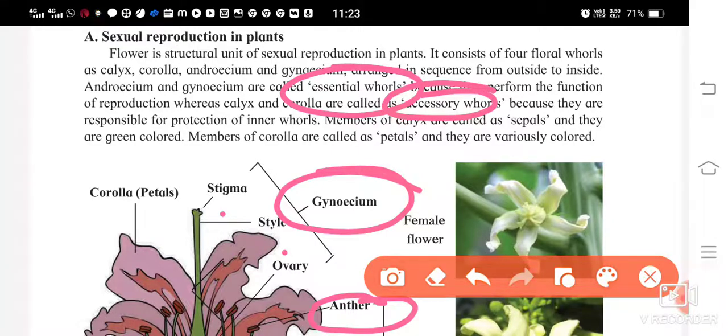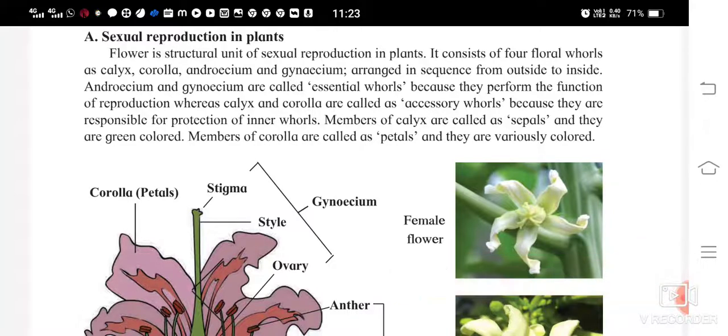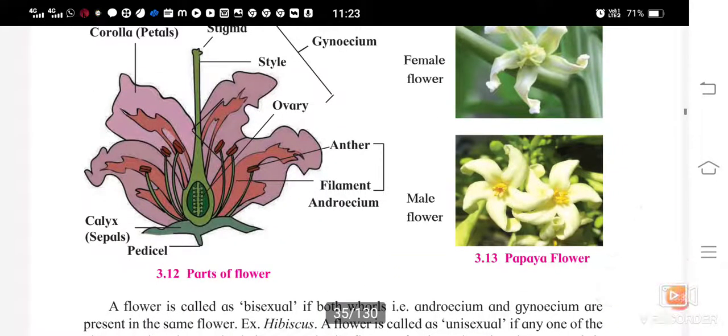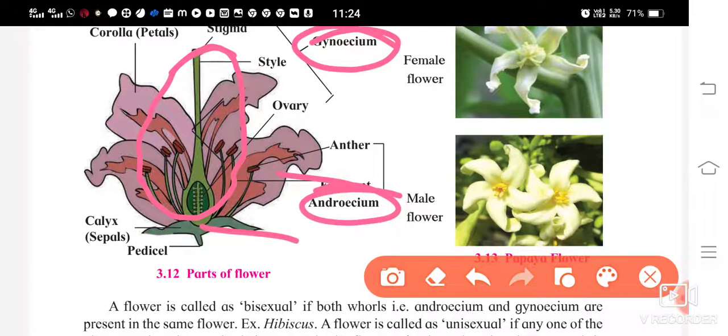Because they protect the essential whorls. These two outer parts, the calyx and the corolla, cover and protect the inner parts which are essential for reproduction, that is, the gynoecium and androecium.